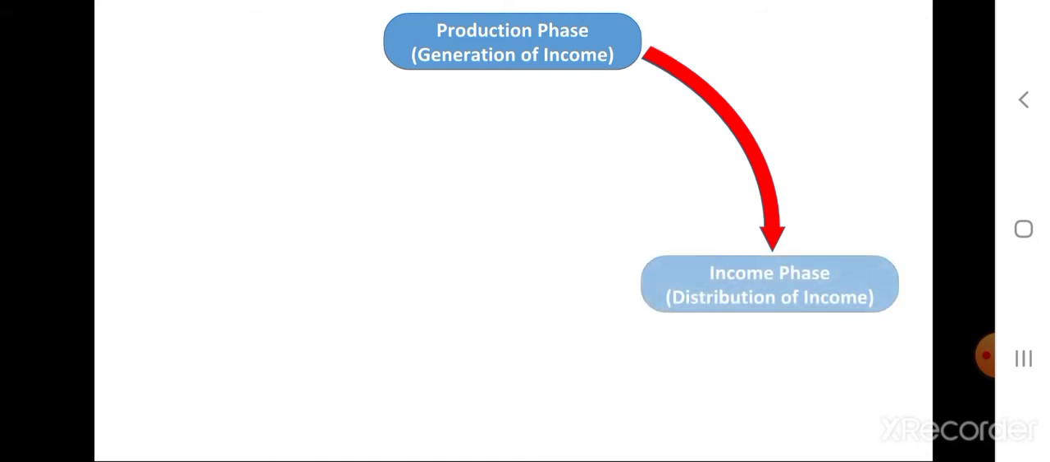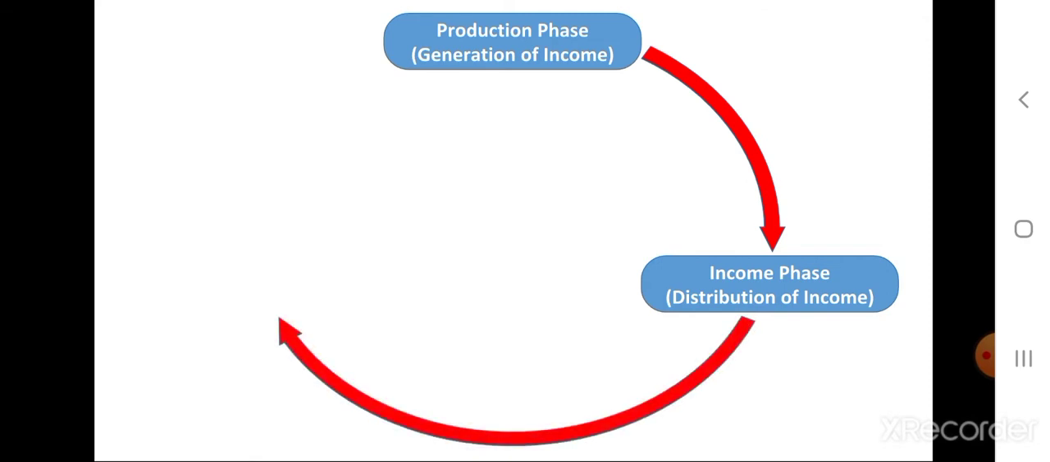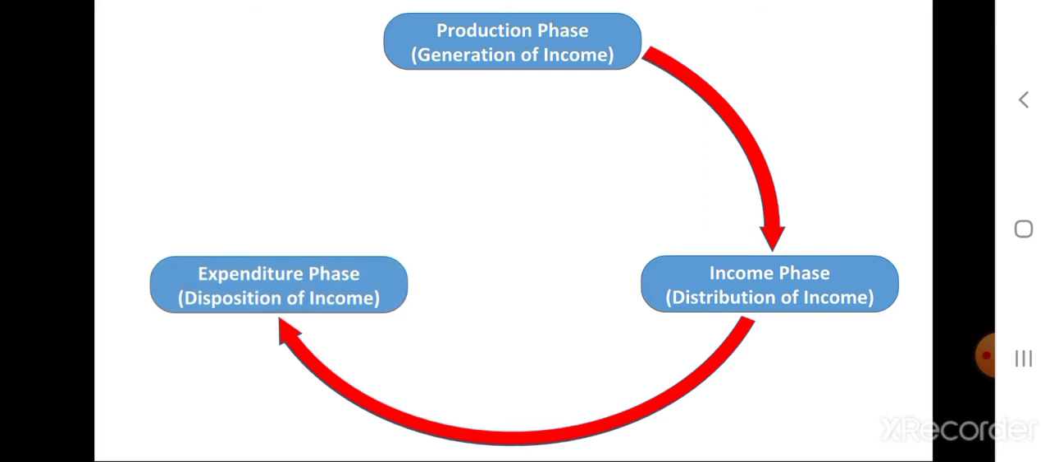Now we can see it by a circular diagram. The first phase is production phase. It is also called generation of income phase. The next phase is income phase. This is also called distribution of income. And the third one is expenditure phase. It is also called disposition of income.